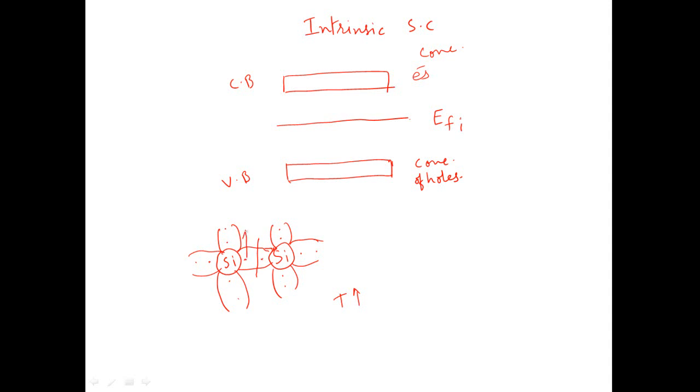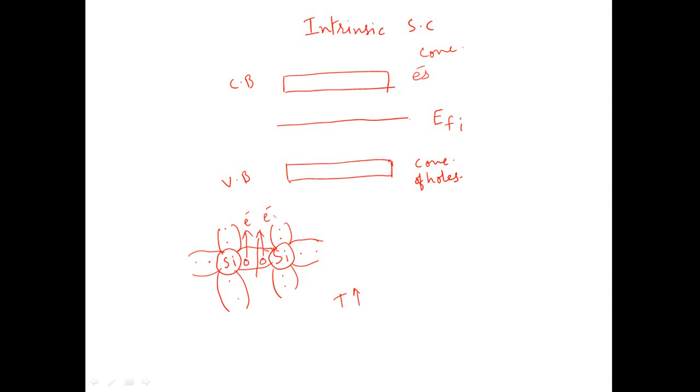As the covalent bond breaks, it releases 2 electrons, and when the 2 electrons leave their original position, there will be an absence of electron, and this absence of electron is termed as the presence of a hole. So if 2 electrons leave their position, then 2 holes will be created.